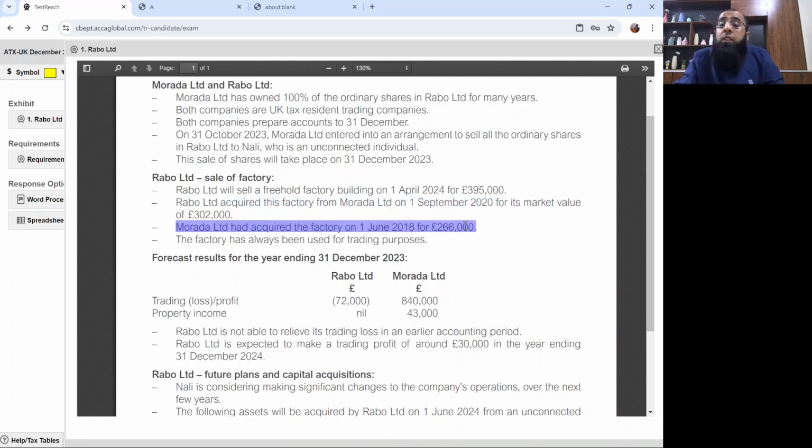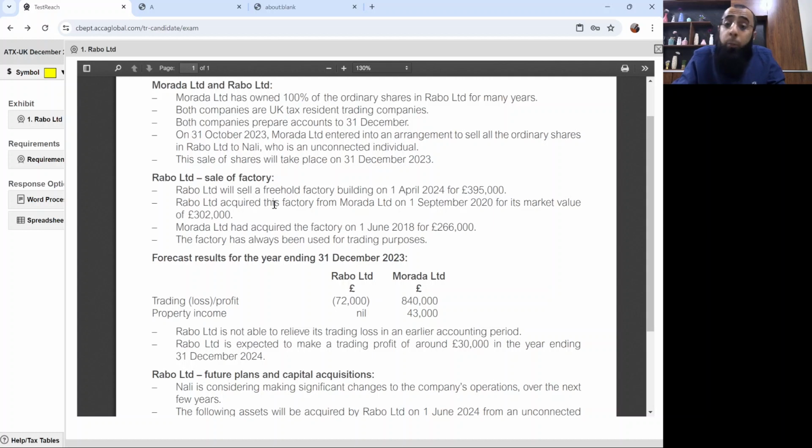So it must be transferred at cost, which is 266,000. Normally, when we are disposing of the asset, it should be 395 minus 266. But the problem is that on this asset, a degrouping charge must have already been assessed on 31st October 2023, when the group arrangement was being ended.